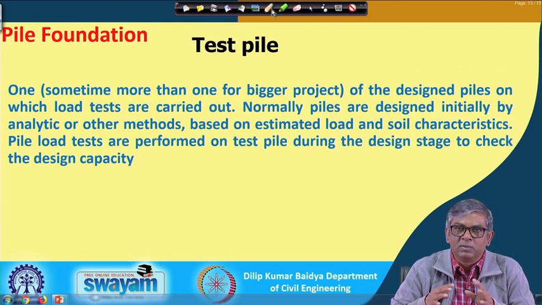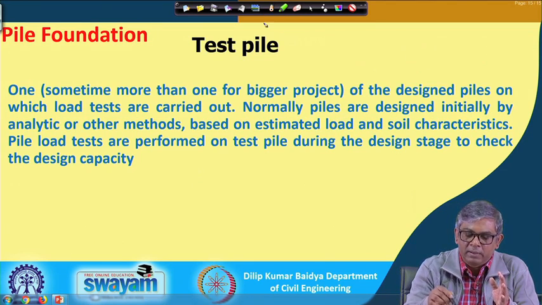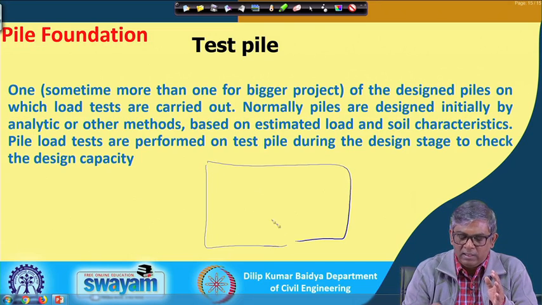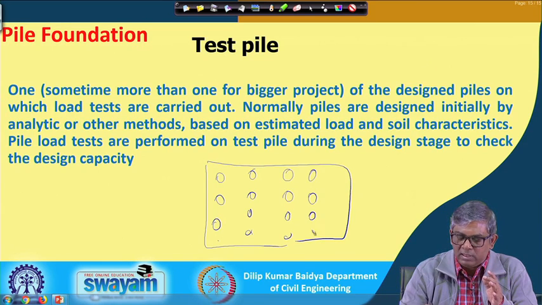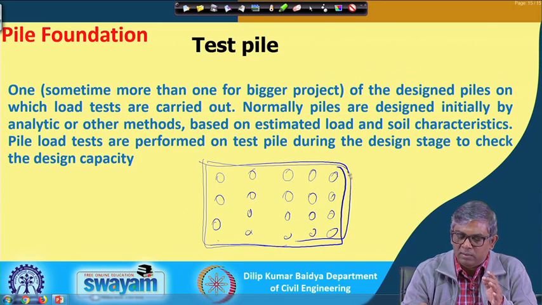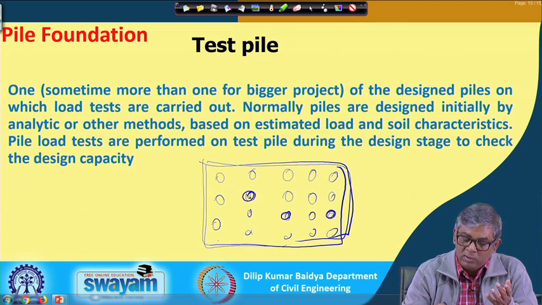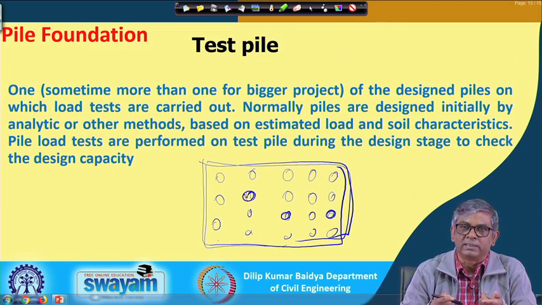But while doing that, to check, we generally cast 1 or 2 piles in the designated places. Suppose I have an area here, and these are the pile locations, a number of piles located like this. This is the actual location of piles. So, we will initially drive one, or more than one if required, and that pile is to be tested.